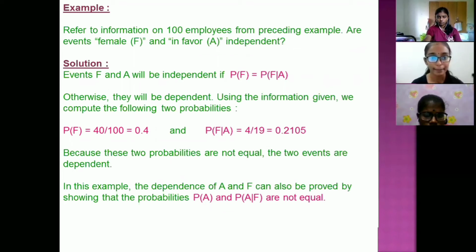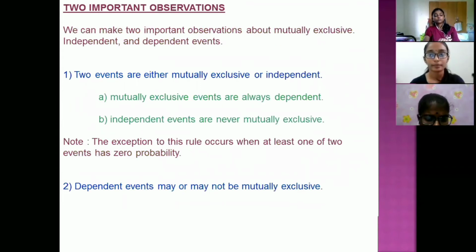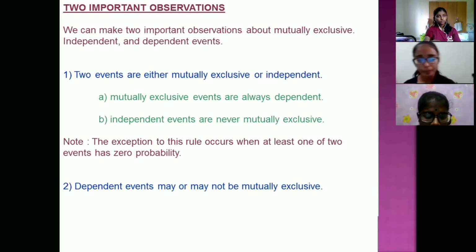In this example, the dependence of A and F can also be proved by showing that probability A and probability A given F are not equal. There are two important observations. We can make two important observations about mutually exclusive, independent and dependent events. One, two events are either mutually exclusive or independent.